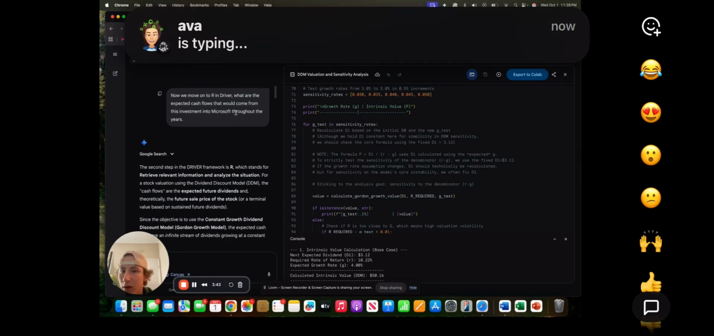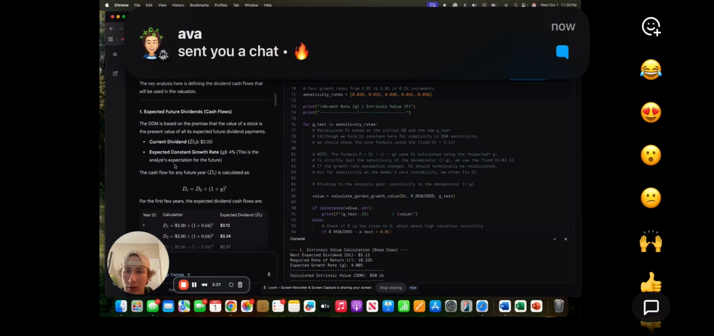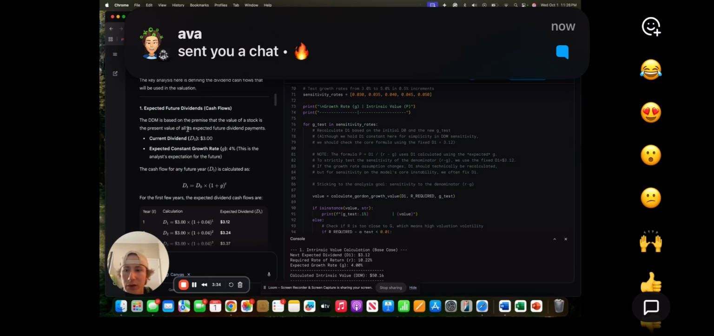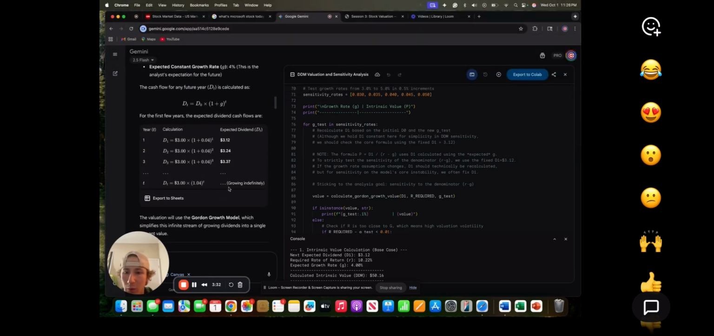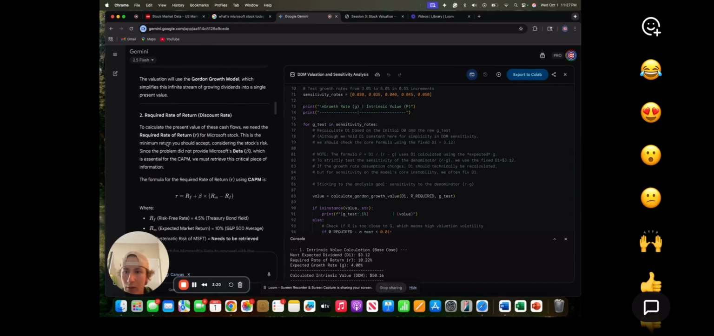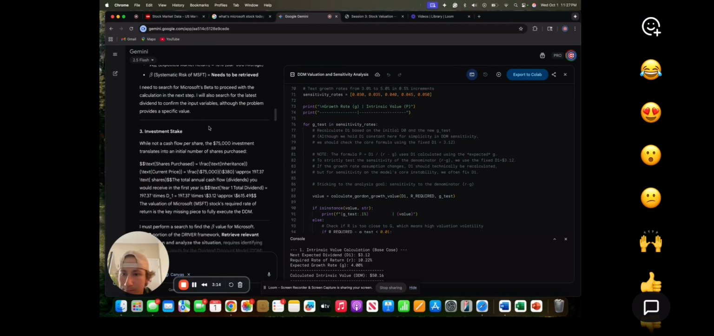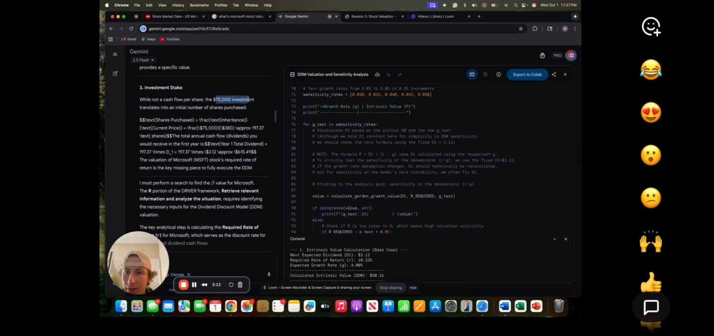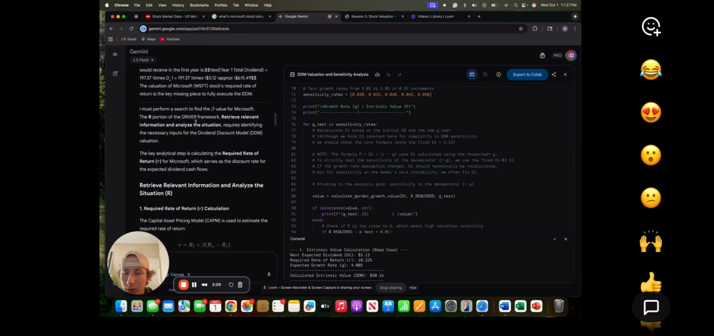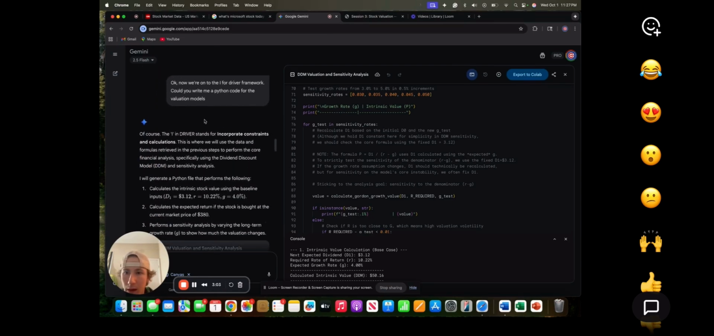And then if we go to R, I said, what are the expected cash flows that would come from this investment into Microsoft throughout the years? A couple of the things that we're going to need: the cash flows, the expected future dividends, and what returns. Year one, $3.12 expected, $3.24 expected, $3.37, and so on. The required rate of return, we're going to need that. The investment stake is what we're using, a $75,000 initial investment. And that should be it for all the calculations.